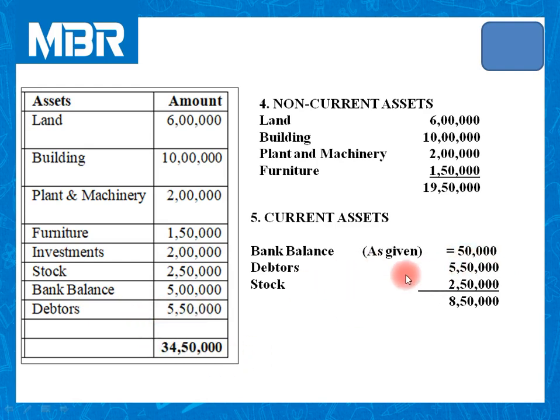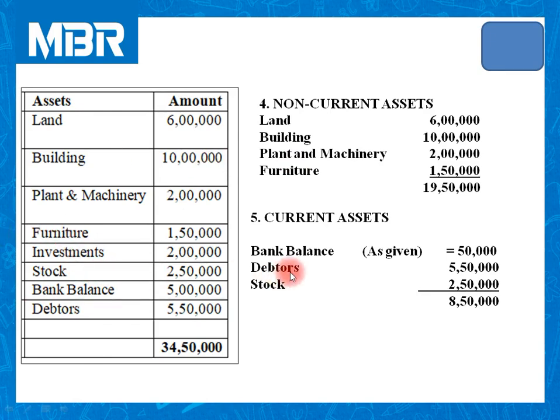Debtors 5,50,000, no changes there. Stock 2,50,000. Total 8,50,000 for current assets. Check it. Land covered in fixed asset, building covered in fixed asset, plant and machinery covered in fixed asset, furniture covered in fixed asset, investments that we have already sold. So now no more in the new balance sheet.